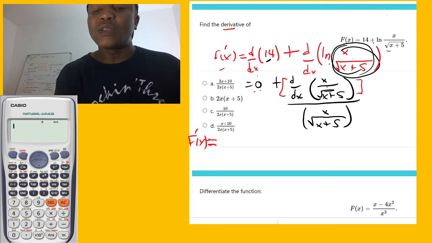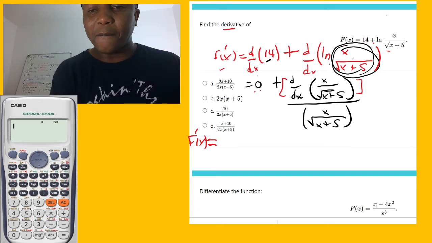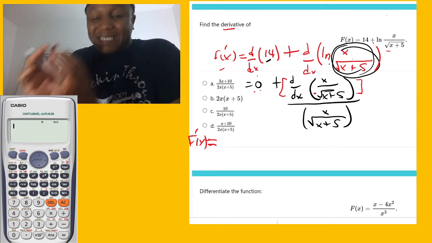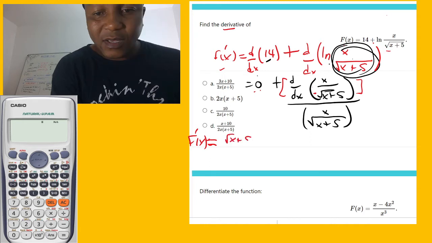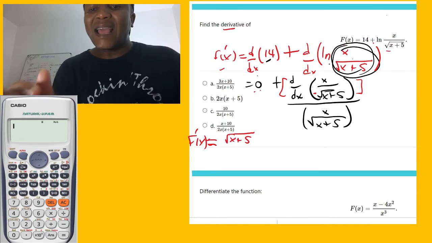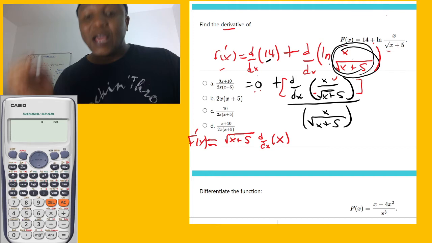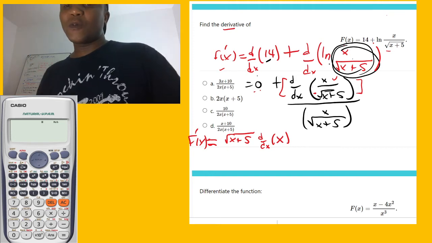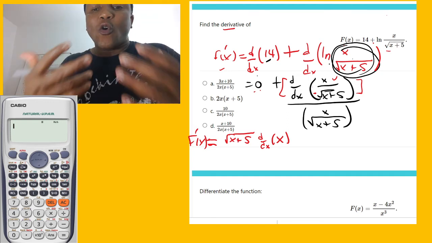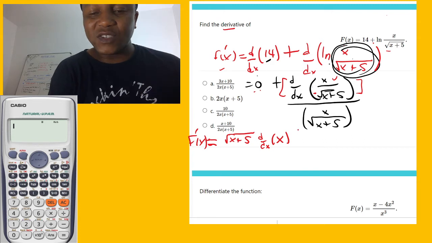So if this is a quotient, we have the quotient rule. The quotient rule says write the denominator the way it is. So what is the denominator? x plus 5. And then differentiate the numerator. This is the rule of quotient in derivatives. If you don't know that, let me know. I'm going to type the link below for the quotient derivative. Division means quotient.